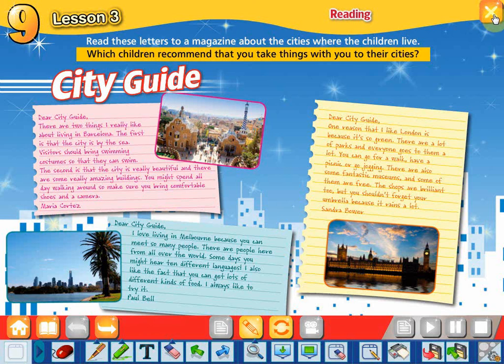The next question, what are the activities that you can do in London? Right, you can go for a walk, have a picnic, or go jogging. The last question, does it rain a lot in London? Of course, yes. It rains a lot in London.